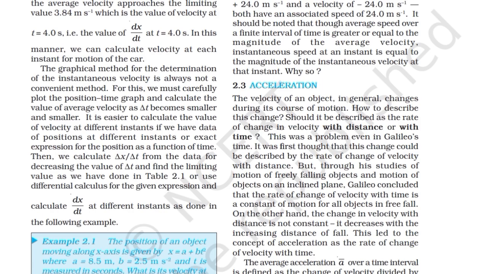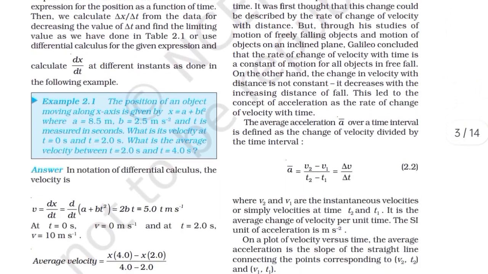Then we calculate Δx/Δt from the data for decreasing values of Δt and find the limiting value as we have done in Table 2.1, or use differential calculus for the given expression and calculate dx/dt at different instants as done in the following example.